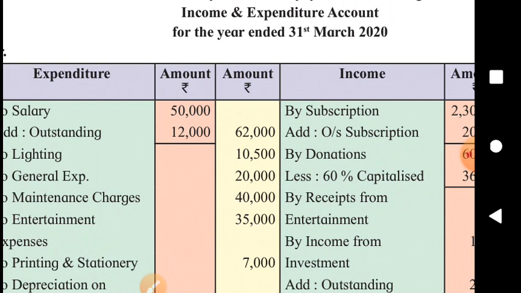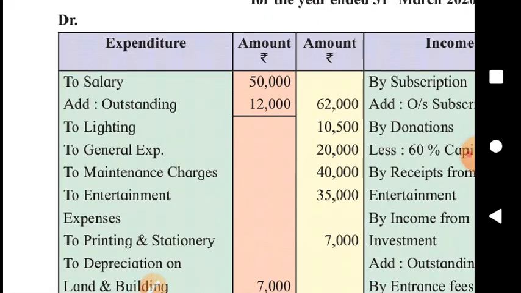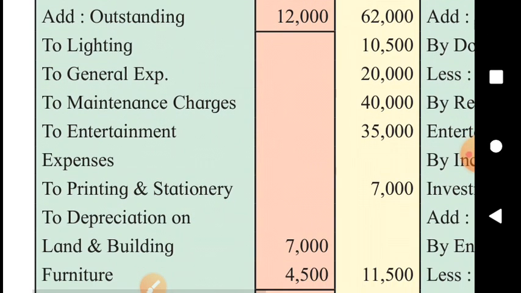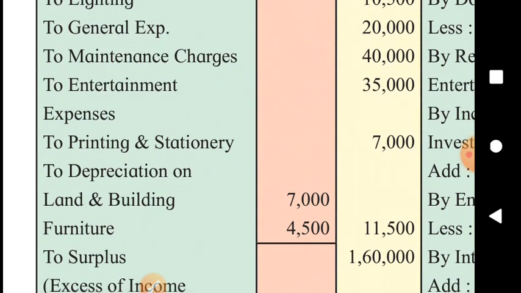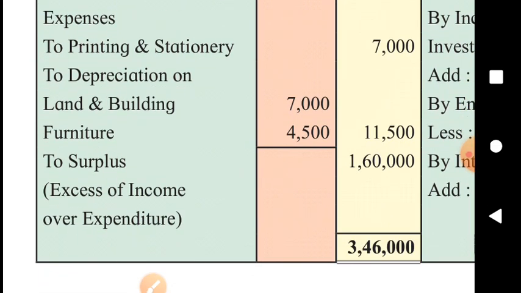Income and expenditure account for the year ended 31st March 2020. Salary plus outstanding, fine, total 62,000. Lighting, general expenses, maintenance charges, entertainment expenses, printing and stationery. Okay. Depreciation on land and building and furniture, 10% of their book values.